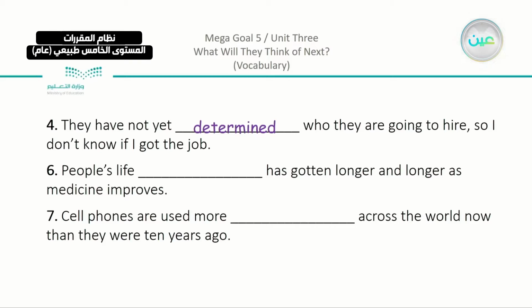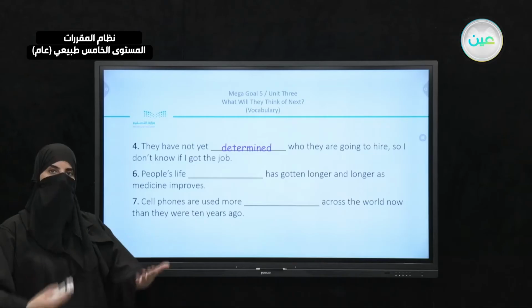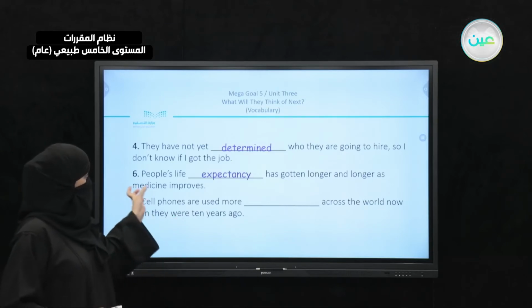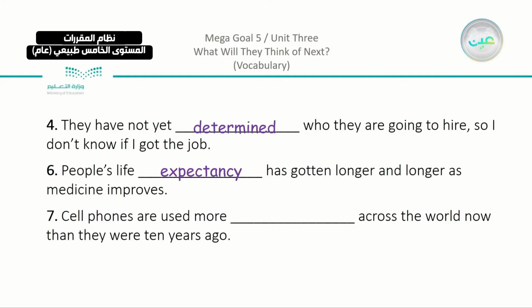We talked also about communication, and we talked about age expectancy. So what do they expect, or how long do they expect people to live? So actually here we have the word expectancy, from the part that we took in the discussion.